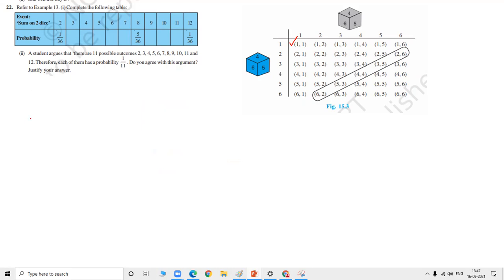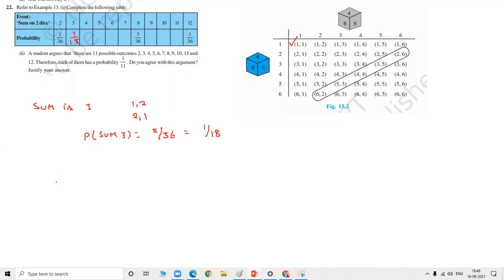Sum is 3. How many numbers? Sum can be 3 with 1 comma 2 and 2 comma 1. So the probability of getting sum 3 is 2 by 36. That is 1 by 18. So this is 1 by 18.